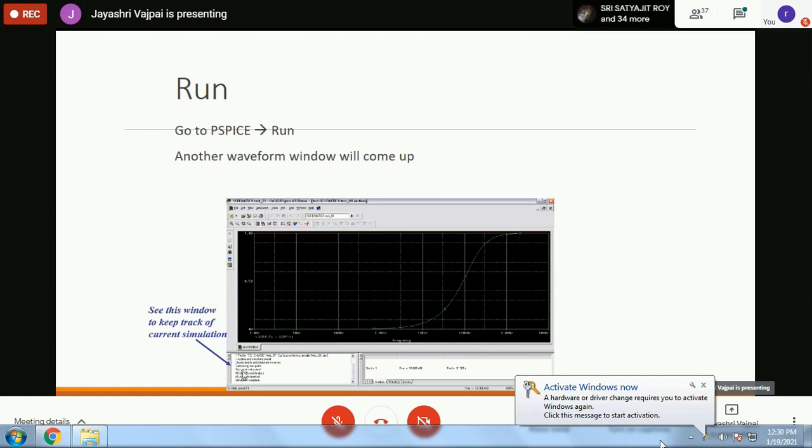It will keep a track of current simulation. If there are any errors, I had told you that error information will come in the windows. So if there are any such problems, they will automatically be taken care of. You will get messages which are interpretable, and if you find that you cannot make sense of it, it will be good to go for the help file and search for the meaning of that particular error message.